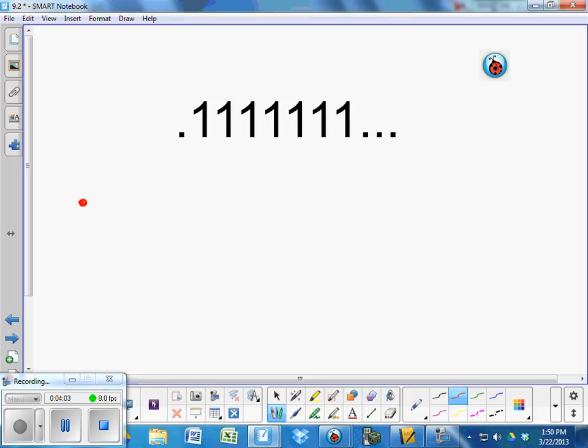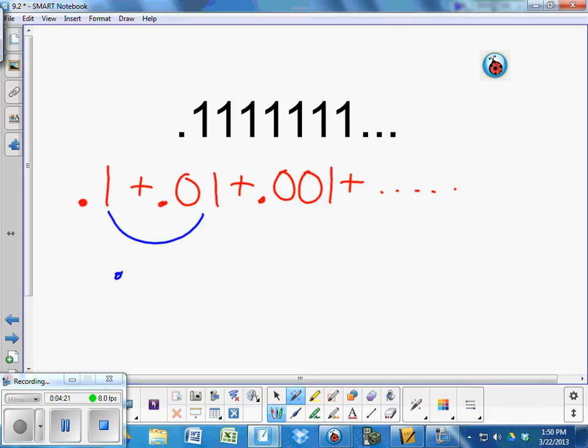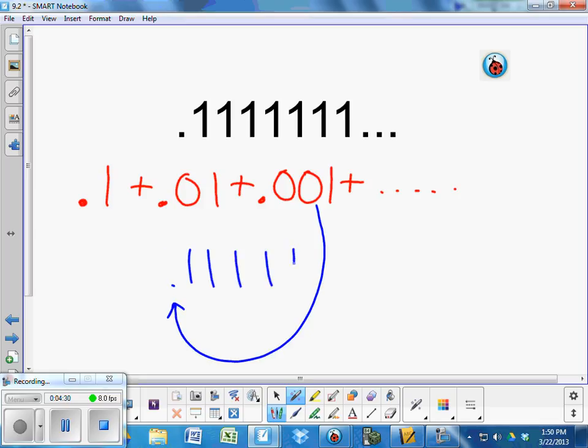Write this down. 0.1 plus 0.01 plus, yep, and so on. Do you understand why that makes 0.11111? Okay, if I added these two together, it would be 0.11. If I included this guy, the 001 would be there. And every one that I added, there'd be another what? 1.